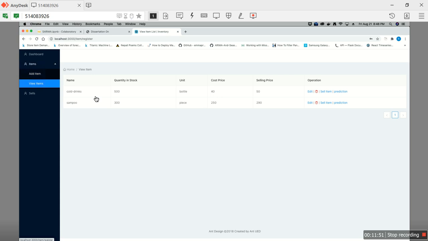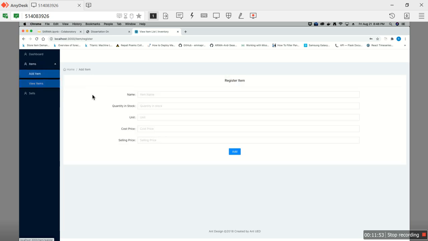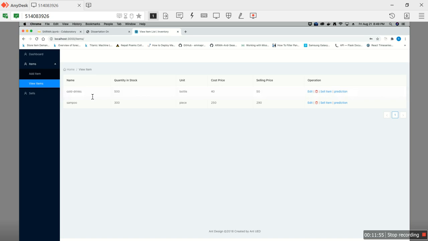Since the video is going to be too long, I'm not going to add all those things, and these are the items present in the inventory. For example, let's consider the item cold drinks. These are the details of the item, and we can edit its record from here. We can delete this item also, and then we can make a sale of an item.